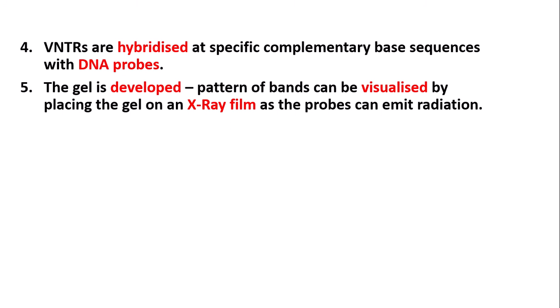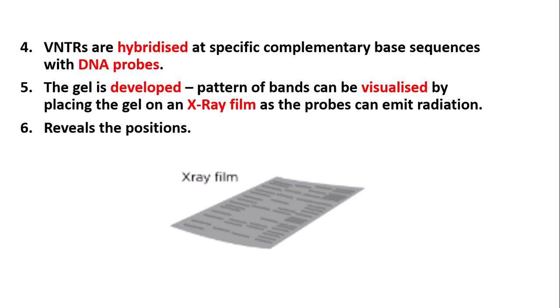So this means that the gel can be dried and then placed on an X-ray film, for example. So the pattern of bands can be visualized, so can be seen, by placing the gel on an X-ray film, as the probes can emit radiation, because probes often contain a radioactive tag. This reveals the positions of the bands, and then therefore we can know the genetic profile of an individual. So here we have a gel electrophoresis that has been developed onto an X-ray film. So here you can quite easily see the bands of DNA fragments here.